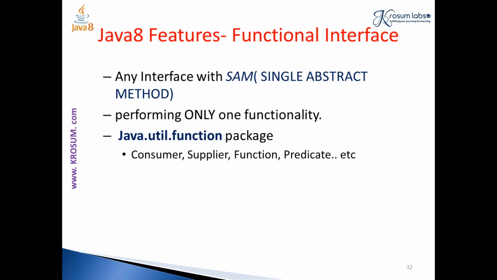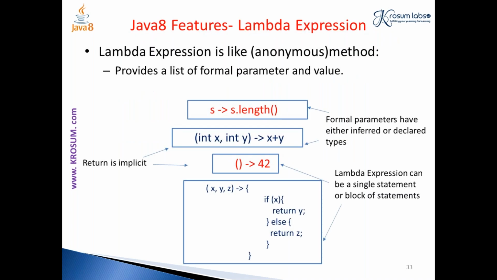In Java 8, we have a number of predefined functional interfaces in the java.util.function package, and we can just make use of them. Followed by this functional interface: if we have an interface, we need to implement it, right? So in order to implement it, we have the concept called lambda expression, and this is a powerful concept which helps us to write precise, compact code.